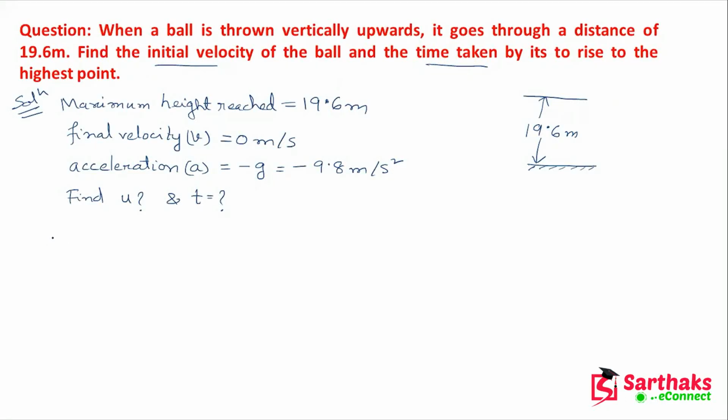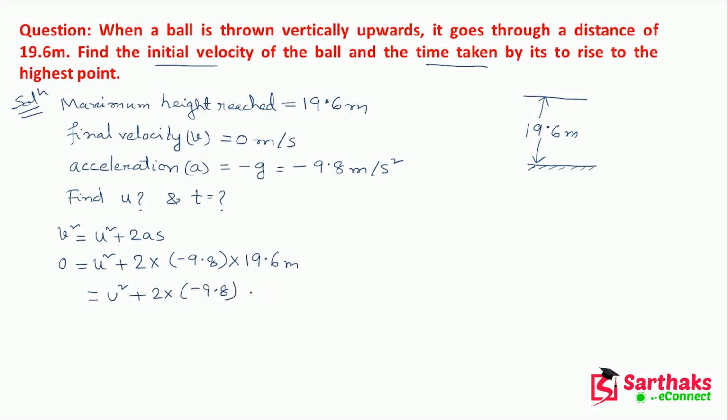Okay. So first, let v square equals u square plus 2as, the law of equation. Here if we put all the values, final velocity is 0. Initial velocity we have to find out, and here 2 times minus 9.8, and s is the distance, that is 19.6 meter.